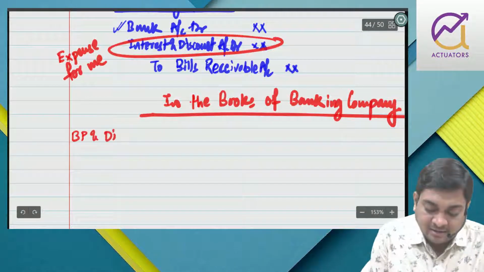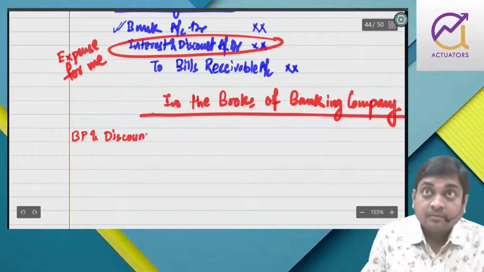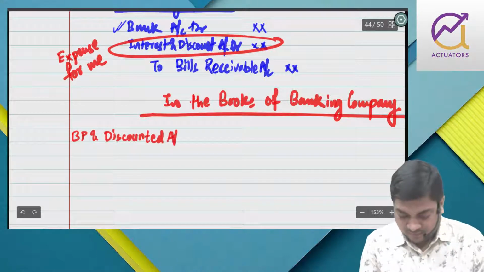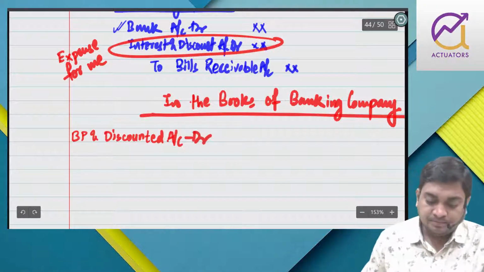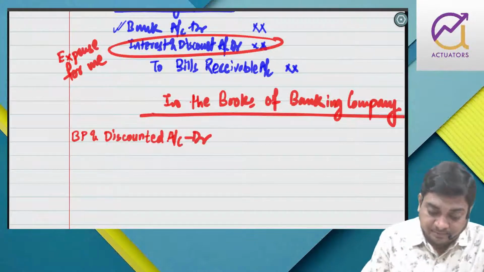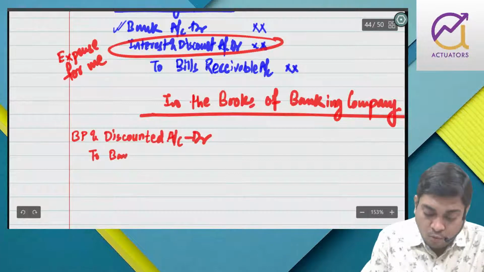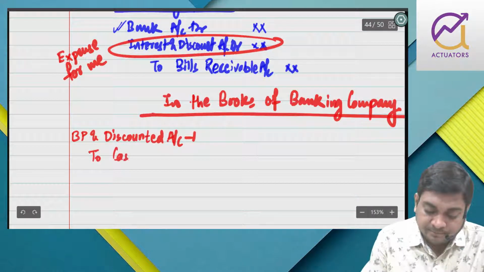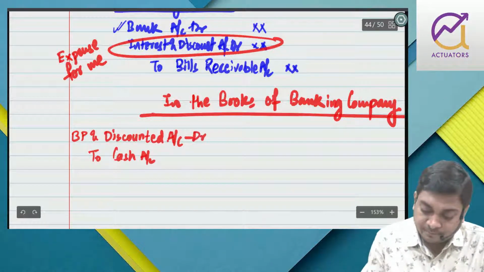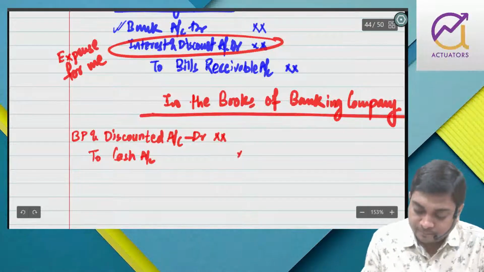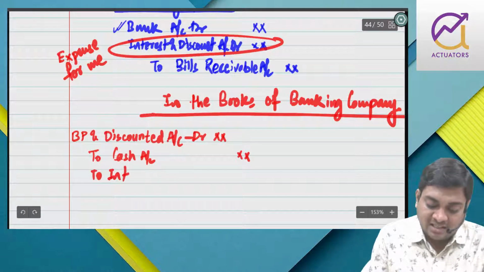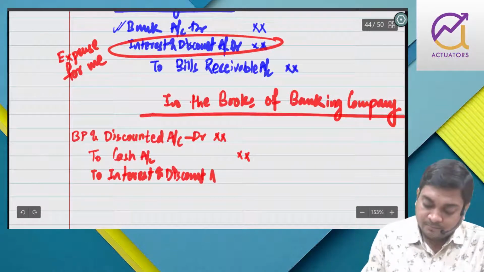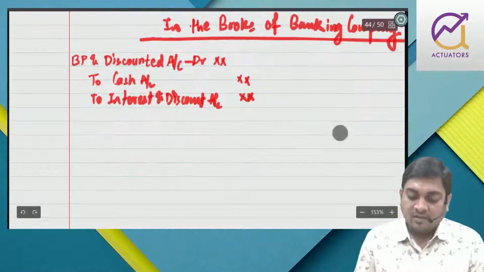Basically, in the books of the banking company, bill purchased and discounted account debit, to, the bank will give the money, and for that the bank will deduct some charges, that is interest and discount charge, right?